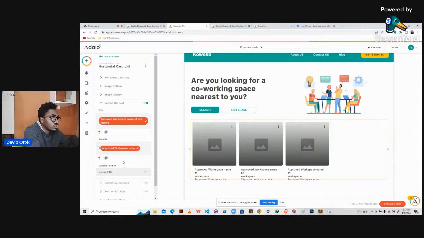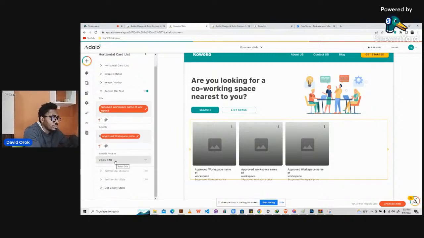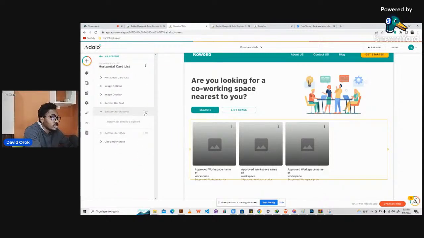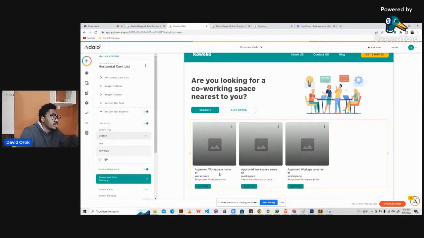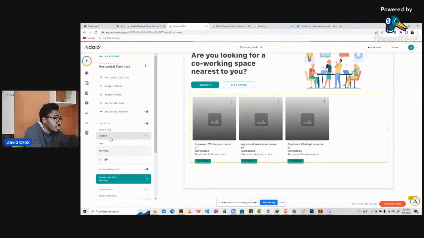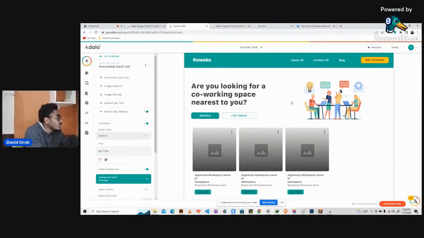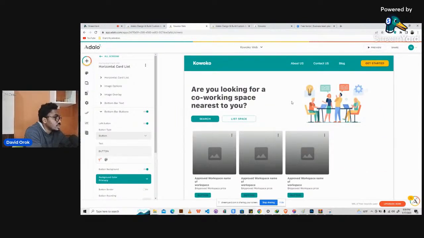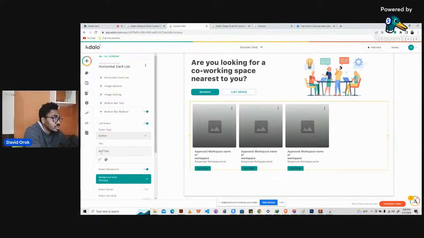The next thing we will do here is the bottom bar options, right? Let's turn on one and see what gives. All right, so we have a button there. Cool. What button do we use there? Well, we can still use that here. So here we'll say book now. Right, so book now.